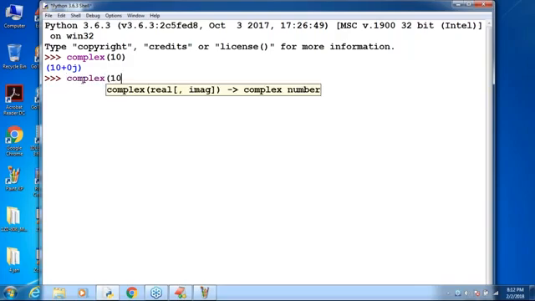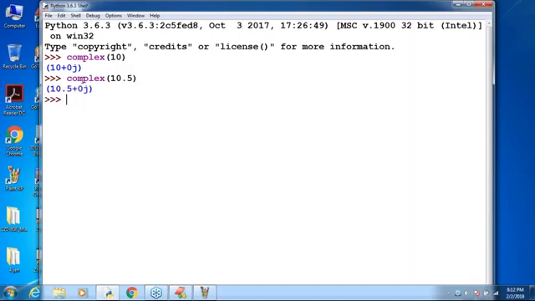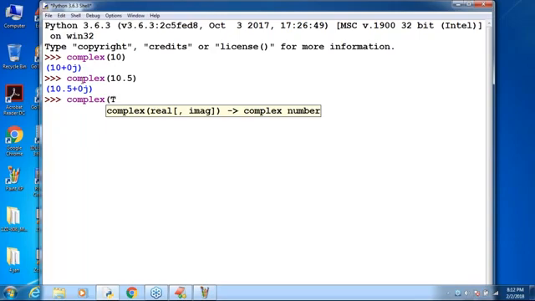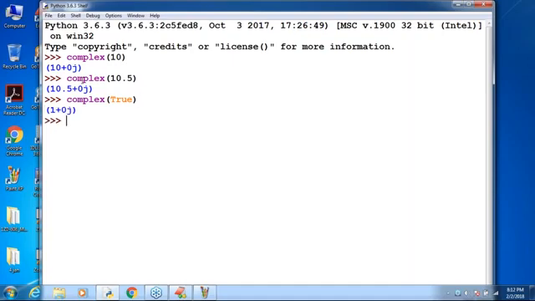Now complex of 10.5. No problem, because the real part can be either an integral value or a floating point value. 10.5 plus 0j. Next, what is complex of True? What answer are we going to get? Complex of True is 1 plus 0j.